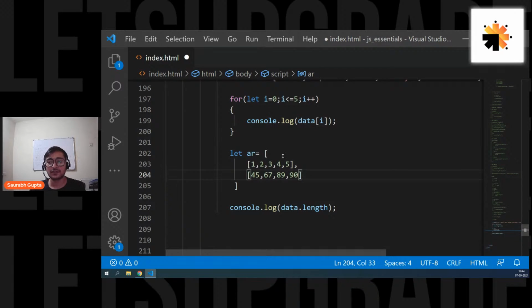So inside an array, you can have multiple arrays as elements. That's how you can create a multi-dimensional array in JavaScript. Is that cleared, everyone? Simple. First create an array, then inside the array, as the elements, create other arrays. That's how you create multi-dimensional arrays in JavaScript.